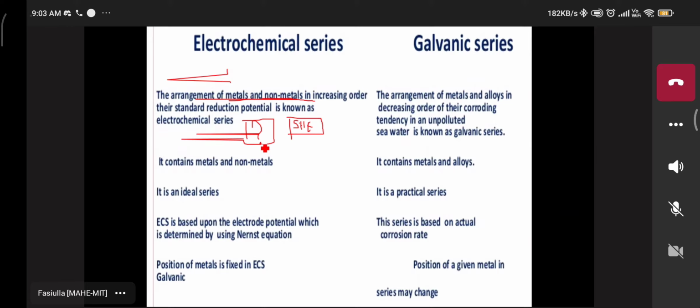Nernst. Yes, Nernst equation. Very good. By using the Nernst equation, the EMF value increases, as a plus value or maybe a minus value. According to that, for dissolution or oxidation or reduction, the EMF value is positive or negative, and the order increases. Compared to the standard reduction potential of SHE, that is known as the electrochemical series. Now in the electrochemical series, we have to find out which ones? Metals and non-metals. First important point.